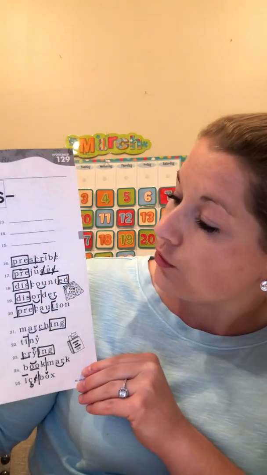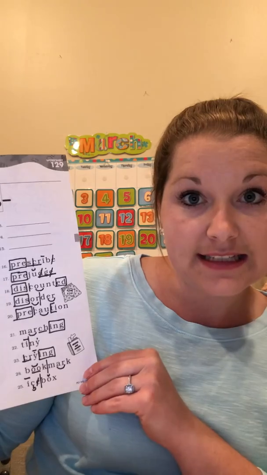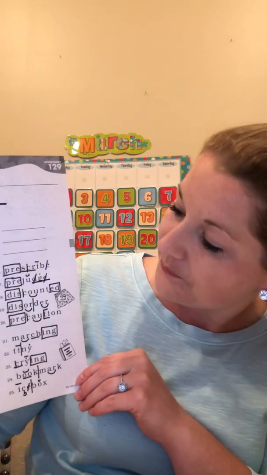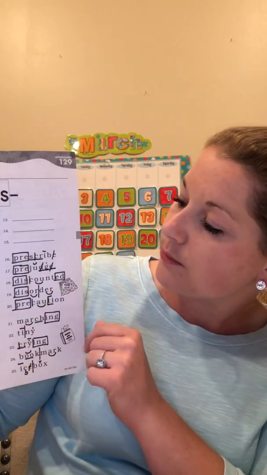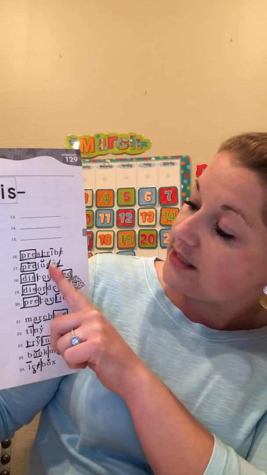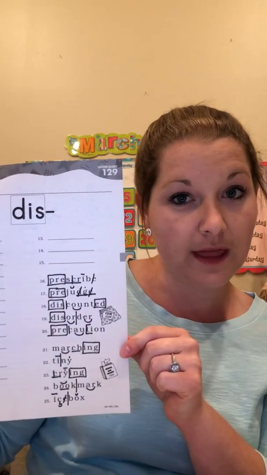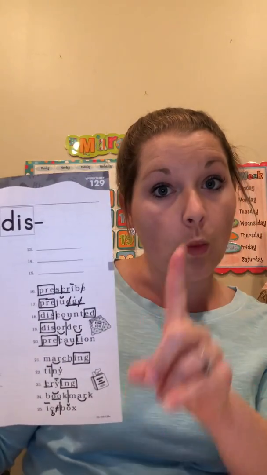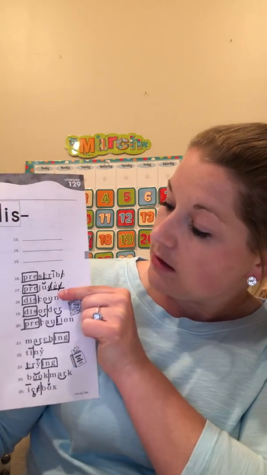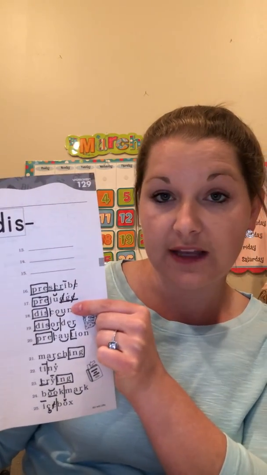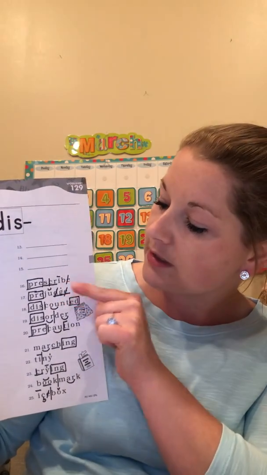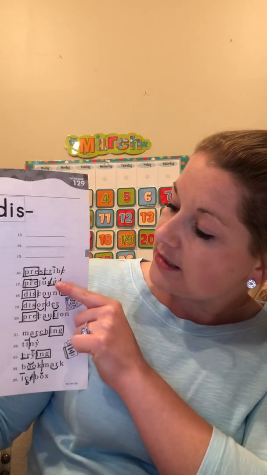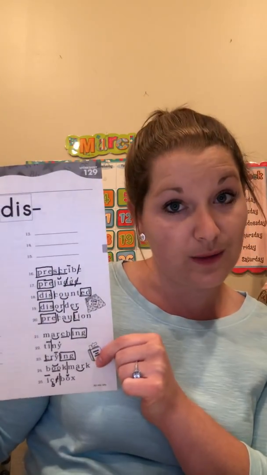Prescribe, we have the prefix pre, SCR triple blend, K back C, long I, magic E. Prejudge, prefix pre, and then we have the DGE. Okay, remember that was one that we learned about right before we left, a trigraph. So 3 letters, 1 sound. On the DGE trigraph, we hear the G making the J sound, so it gets a J dot, and we cross out the D and the E because they're silent. They're just there to help. And it's DGE instead of GE because it comes after a short vowel. We learned that rule as well.